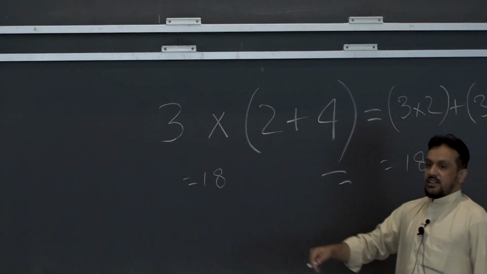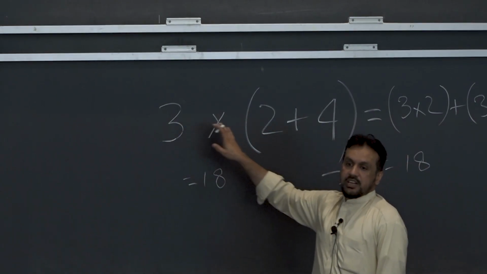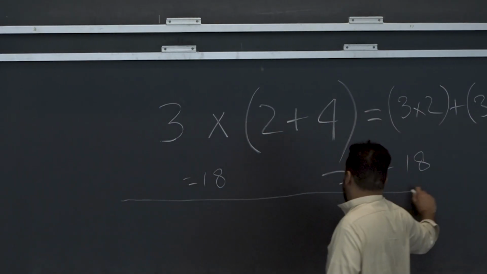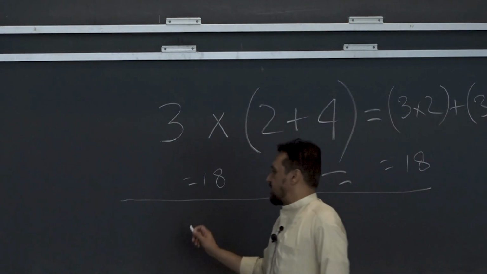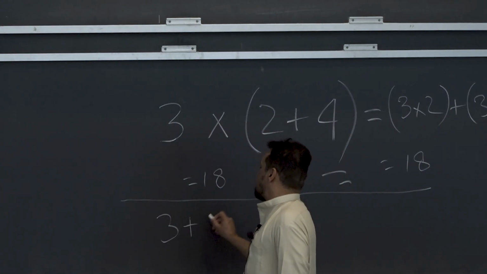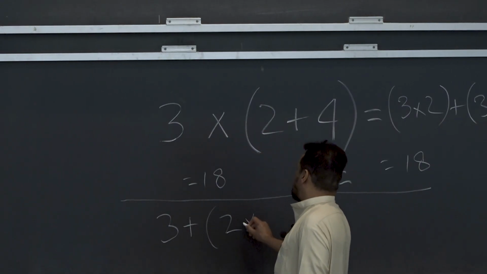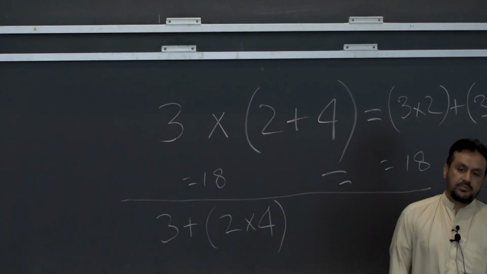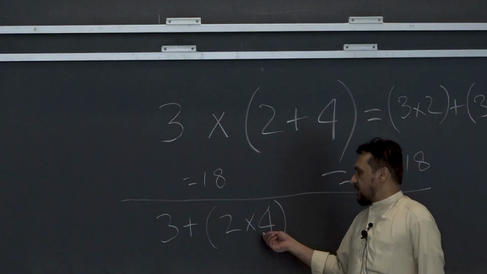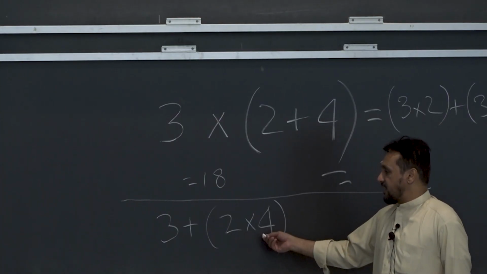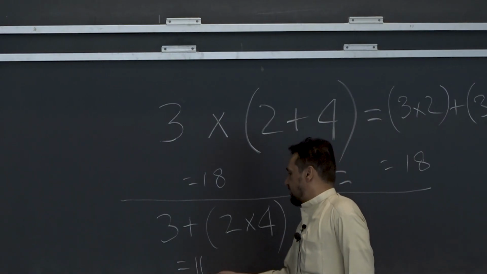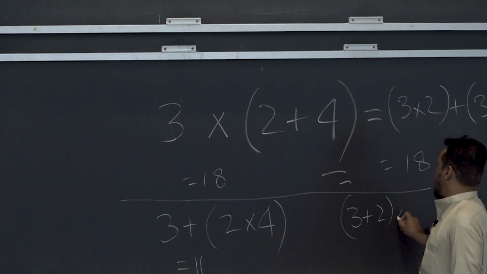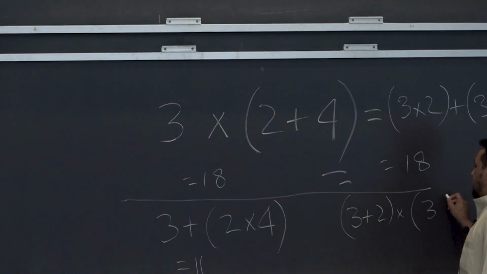So we know that multiplication distributes over addition. But if you do it the other way around, addition does not distribute over multiplication. What is 3 plus 2 times 4? 2 times 4 is 8 and 8 plus 3 is 11. And what is (3 plus 2) times (3 plus 4)?